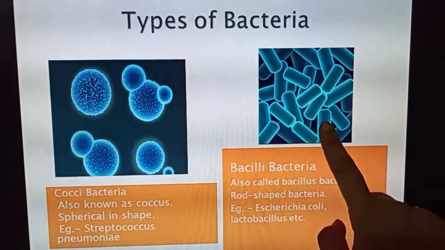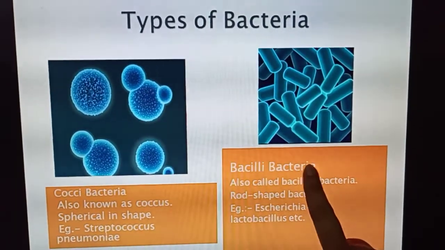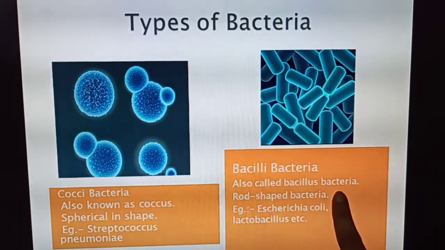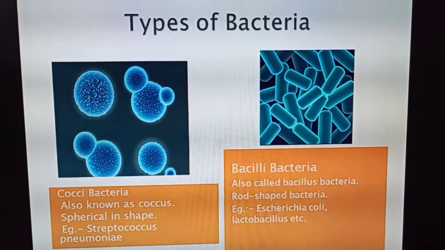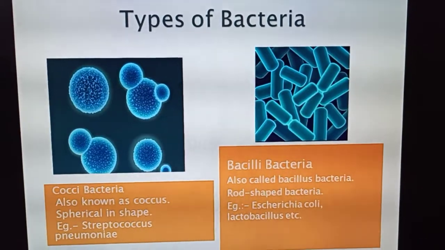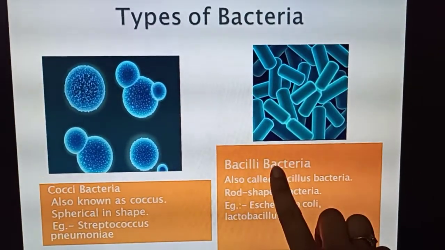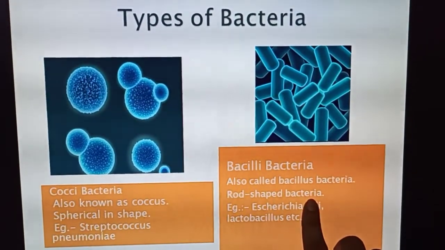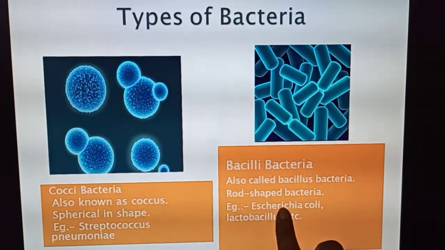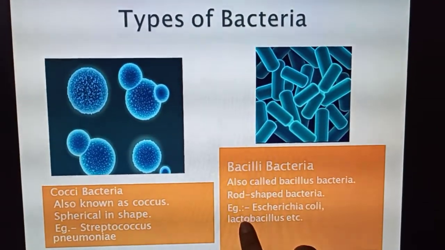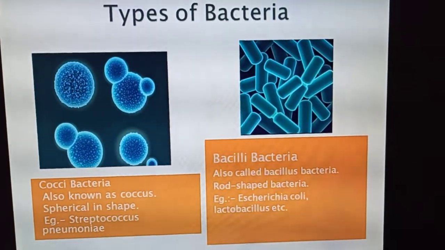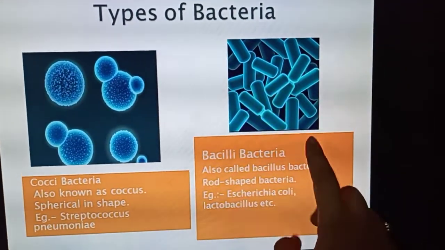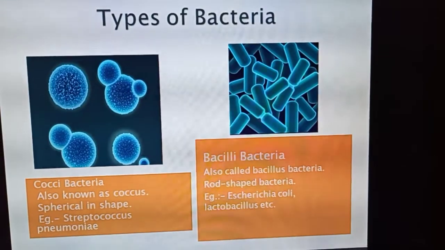The first category is Bacilli bacteria, also called Bacillus bacteria. As you can see in the picture, they appear as rod shapes. जैसी रॉड की शेप होती है ऐसी इसकी शेप होती है. That's why they are categorized as rod shaped bacteria. Example is Escherichia coli or the Lactobacillus. Lactobacillus is basically present in your curd. So this is a type of bacteria, that is Bacilli bacteria.